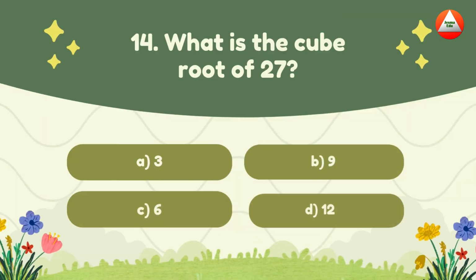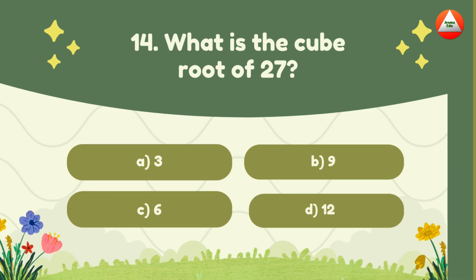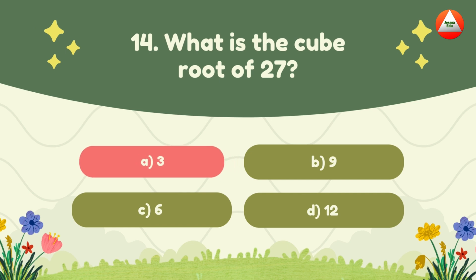What is the cube root of 27? A. 3, B. 9, C. 6, D. 12. The answer is 3. 3 times 3 times 3 is equal to 27. Cube unlocked.